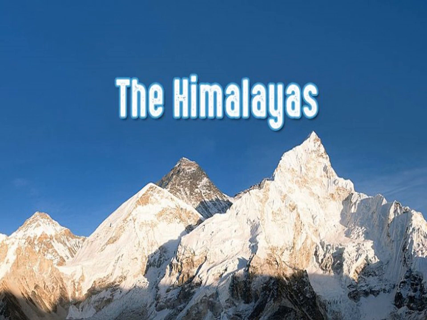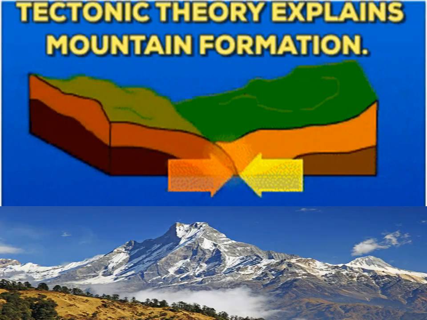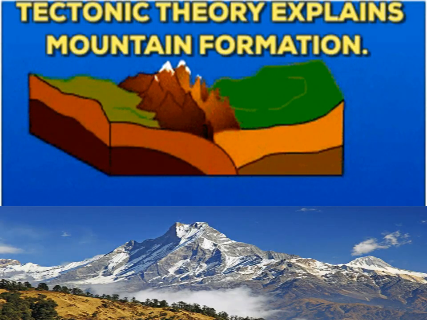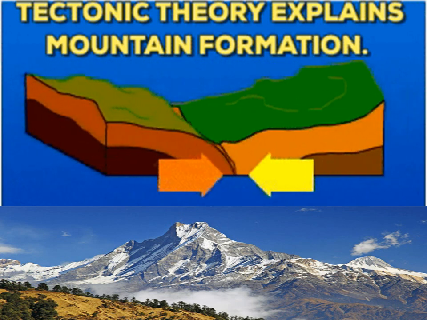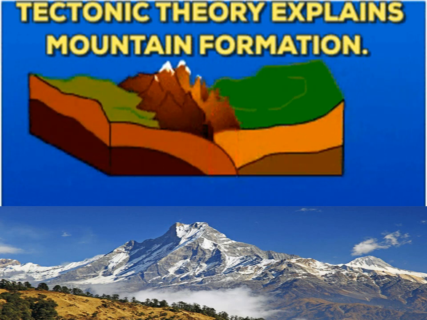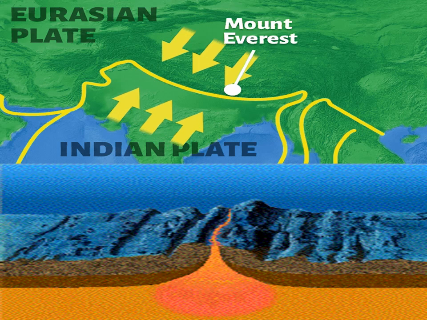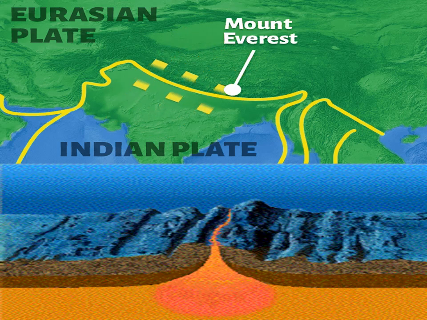Himalayan mountain is the youngest and loftiest mountain chain in the world. They have been formed a few million years ago. Himalayas have formed by the folding of the earth's crust due to tectonic activity. See the movement of the plates forming mountains.